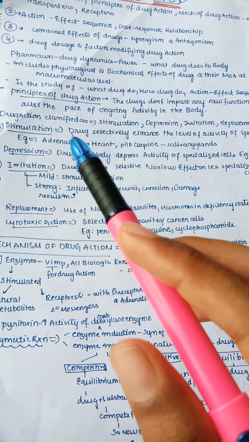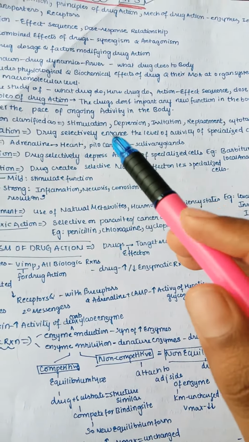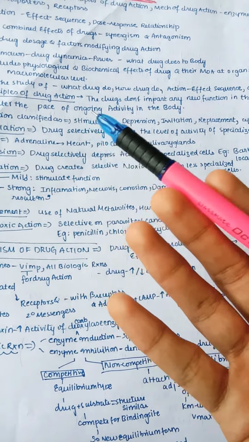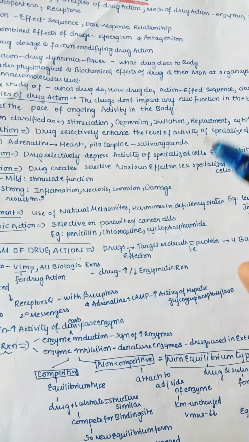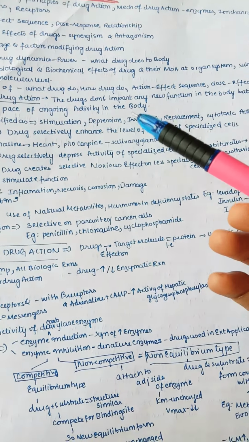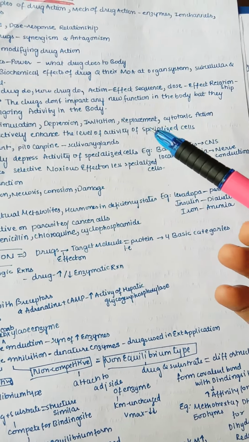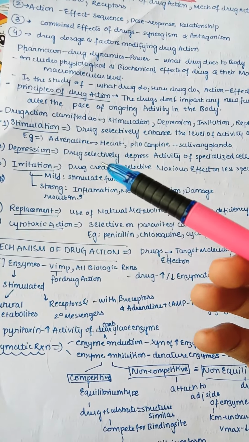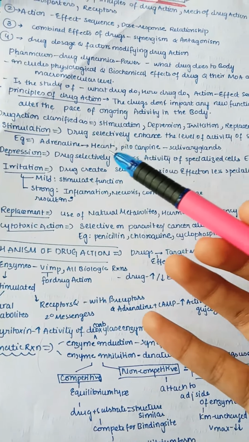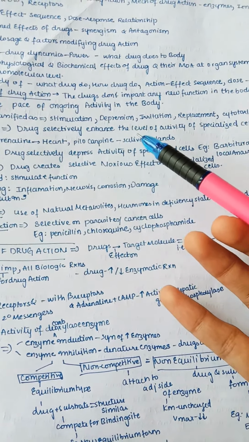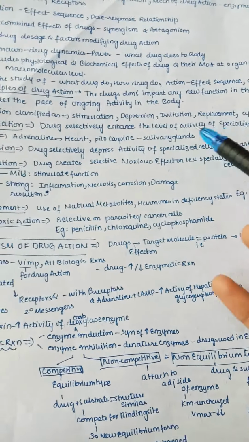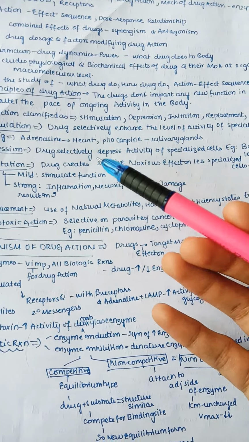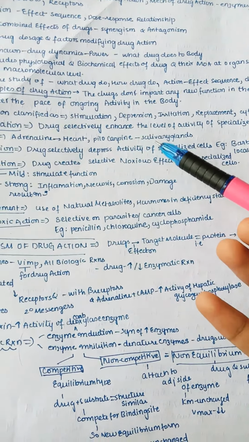Drug action is classified by stimulation, depression, irritation, replacement and cytotoxic action. These are all actions, meaning after taking a drug, what kind of action it shows. Let us see all those one by one. What is stimulation? In the name you can understand that something is getting activated. The drug selectively enhances the level of activity of some specialized cells. For example, adrenaline activates the heart, and pilocarpine activates the salivary glands.